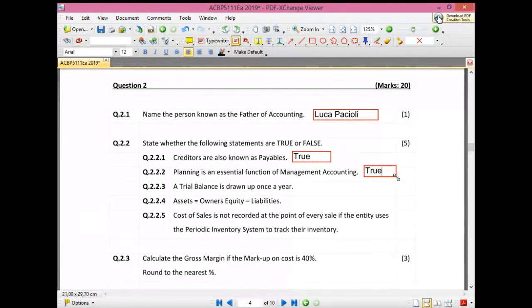Okay, the next one. A trial balance is drawn up once a year. What do you think? True or false? Okay, this one is false because we actually draw it up every month.